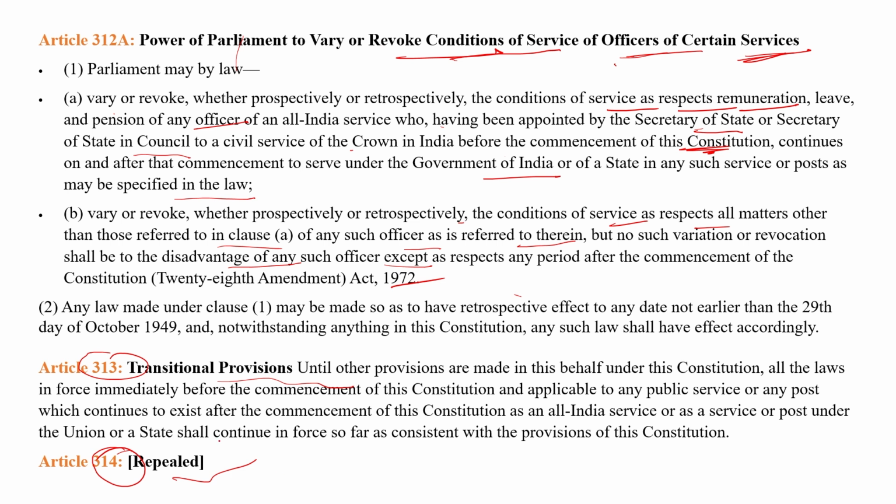So it was dealing with the salaries, the pensions, and the allowances for the civil servants appointed before the independence of India. Article 314 was repealed by the 28th Amendment, 1972, as in the 28th Amendment 1972 the privy purse was also removed or revoked. Clear?